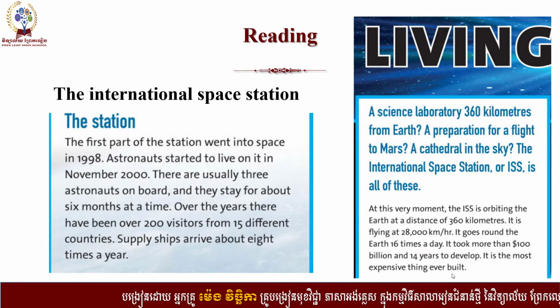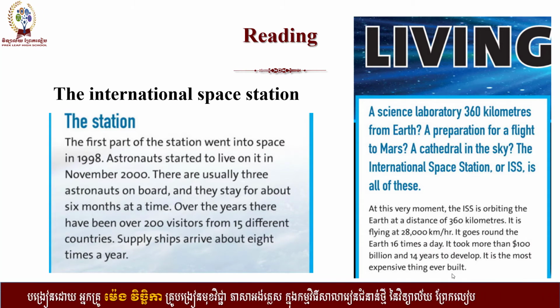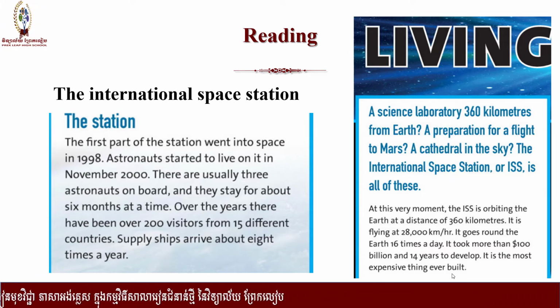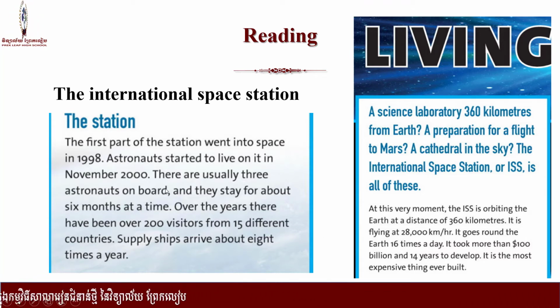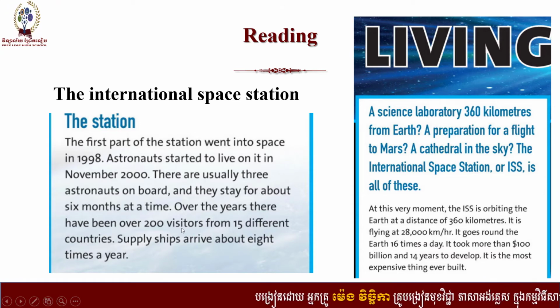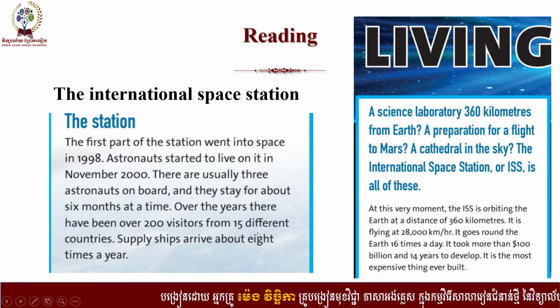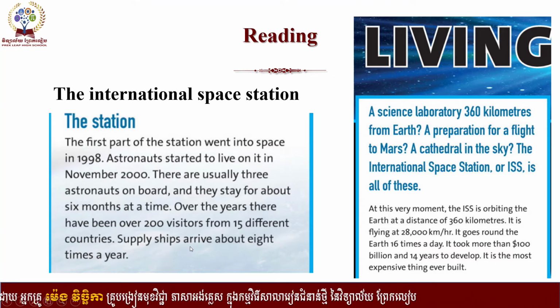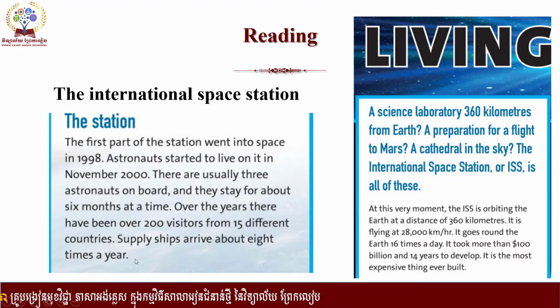The first part of the station went into space in 1998. Astronauts started to live on it in November 2000. There are usually 3 astronauts on board, and they stay for about 6 months at a time. Over the years, there have been over 200 visitors from 15 different countries. Supply ships arrive about 8 times a year.